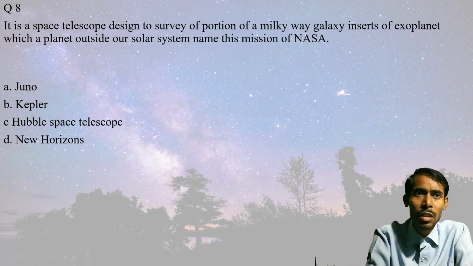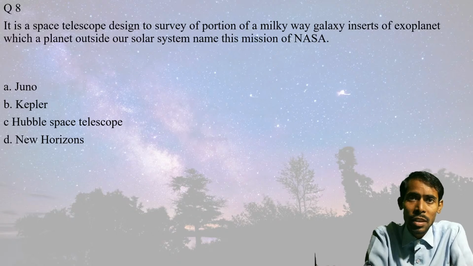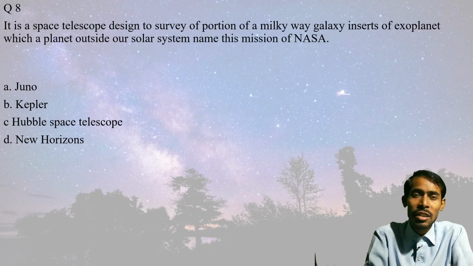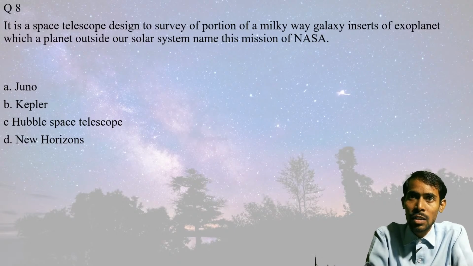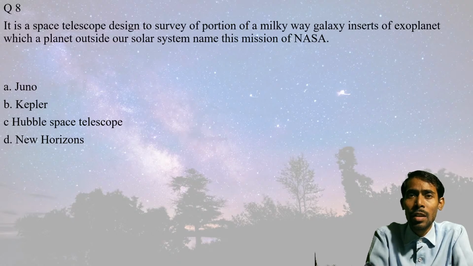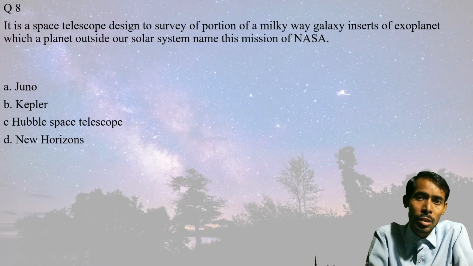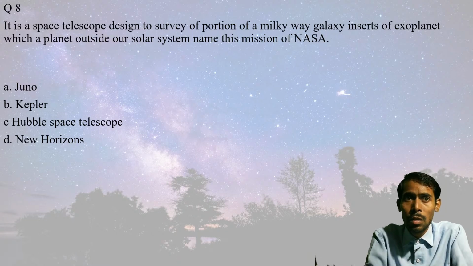And question number 8, if we go through, here it is asking the name of the mission, कि कौन सा ऐसा mission था. Okay, so I am reading question number 8. It is a space telescope. Listen to it carefully. It is a space telescope designed to survey a portion of the Milky Way galaxy to find exoplanets, which are planets outside our solar system. Name the mission of NASA. So here it was the mission to explore exoplanets outside our solar system. You need to tell the name of that mission.